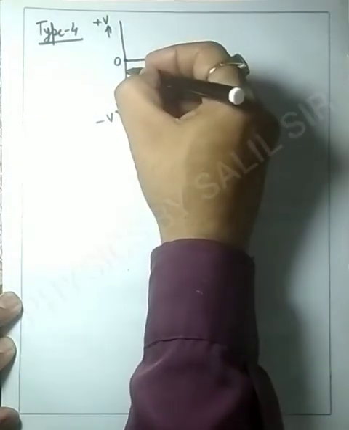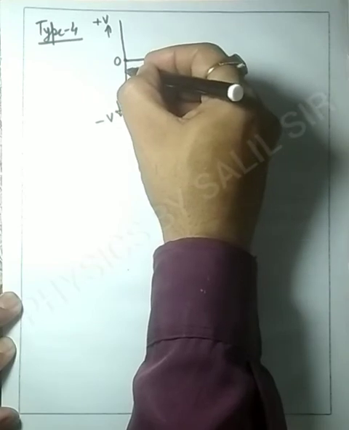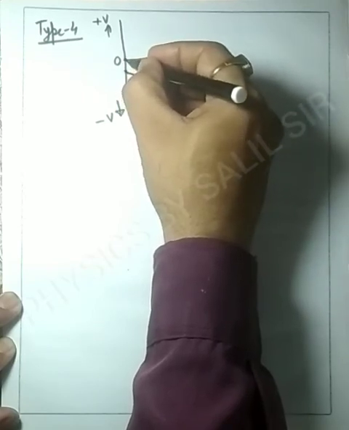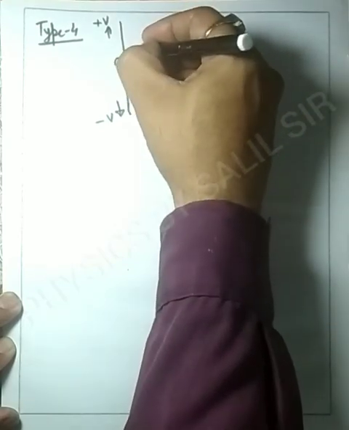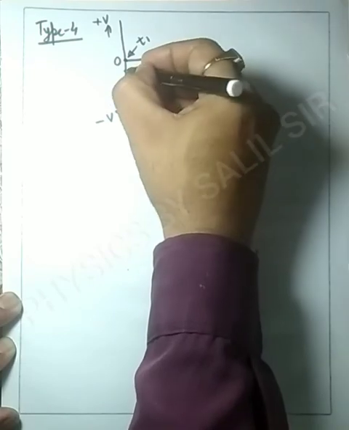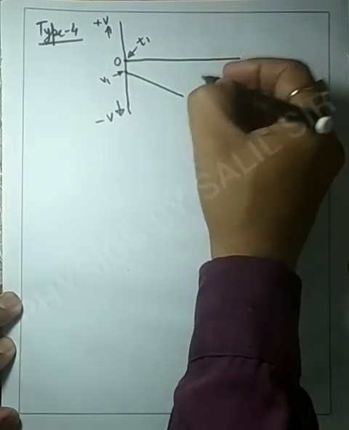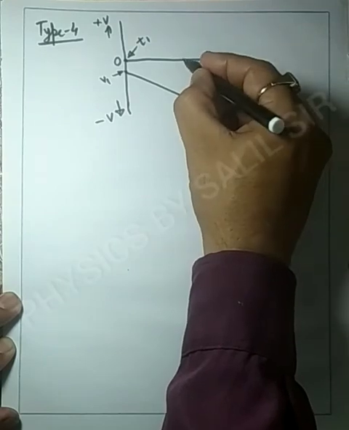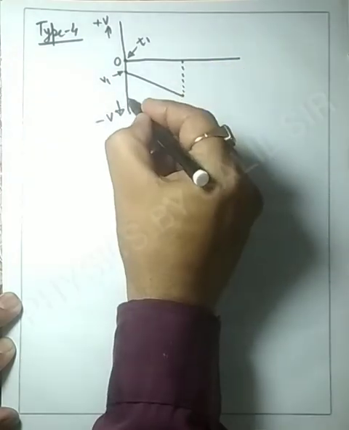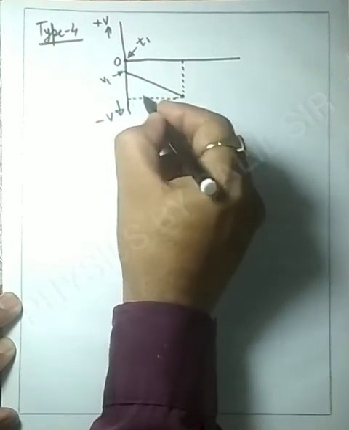Suppose initially at time 0, meaning time t1, the velocity is v1, and if we drop the projection of the final velocity on both the axes, then we will get projections like this.